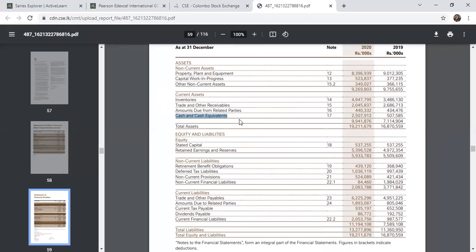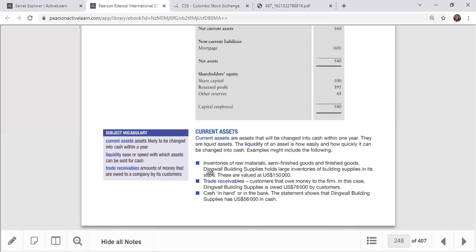So what is the least liquid asset in the business? Property, plant, and equipment. It is very difficult to sell a land, and a building takes some time. Next comes work in progress, other non-current assets, and inventory after that. Then trade and other receivables, amounts due from related parties, and cash and cash equivalents. This is called liquidity preference. Property, plant, and equipment always comes first, and cash comes last, from lowest liquidity to highest liquidity. Keep that in mind. Inventory, trade receivables, and cash in hand are the main current assets of a business organization.